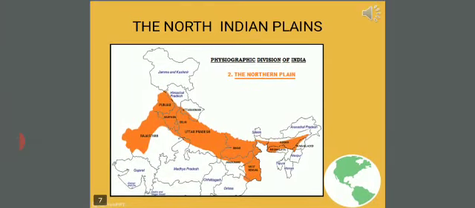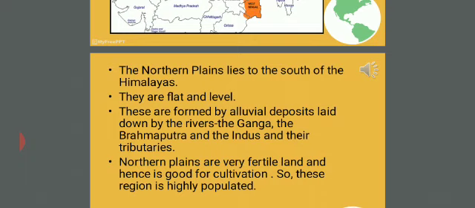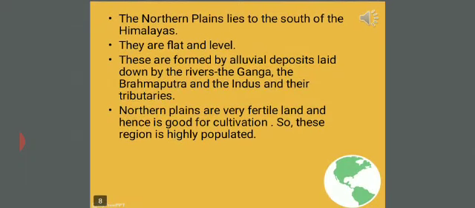Next important physical division of India is the North Indian Plains. Here in this map of India, you can see the orange portion shows the extension of the North Indian Plains. Okay, then North Indian Plains lie to the south of northern mountains. From the name itself, we can understand that North Indian plains are flat and level.